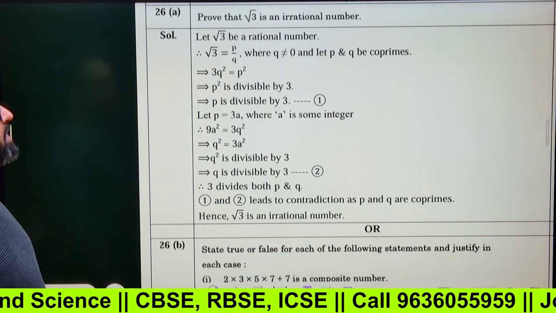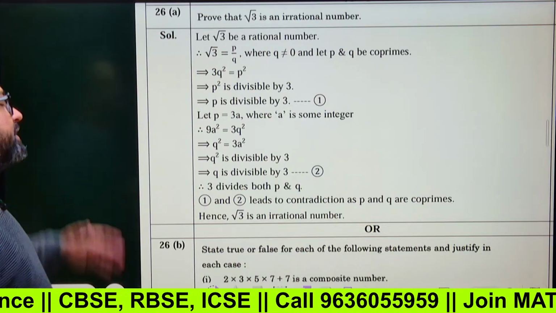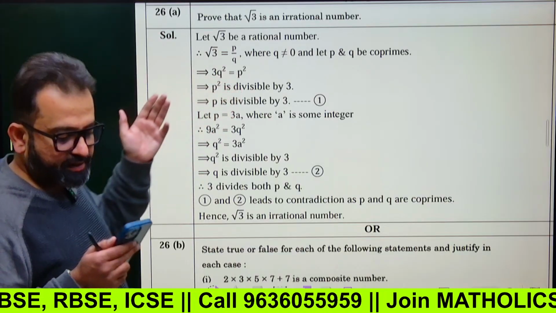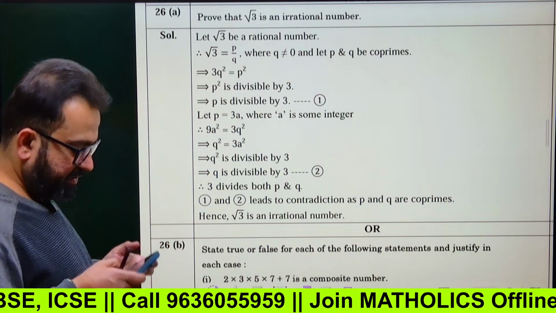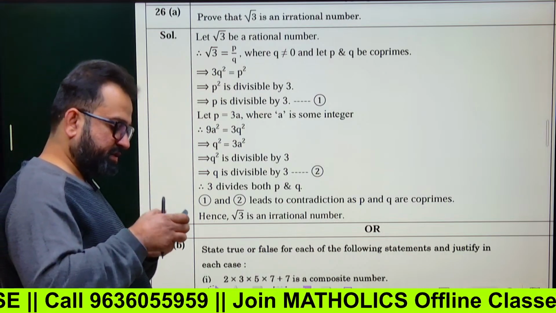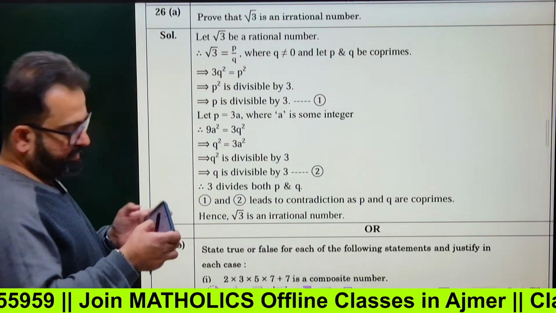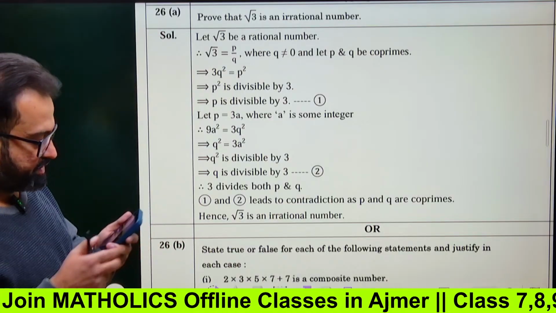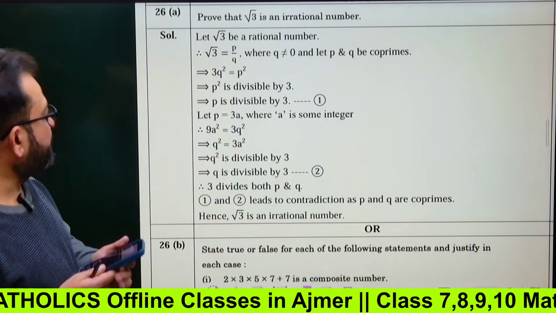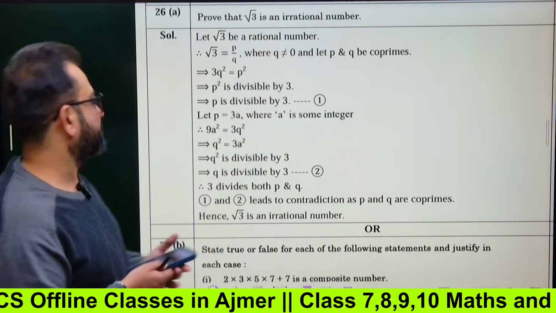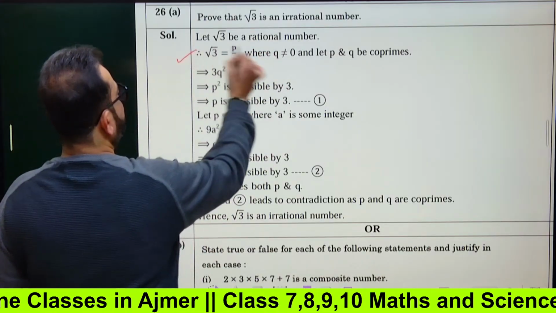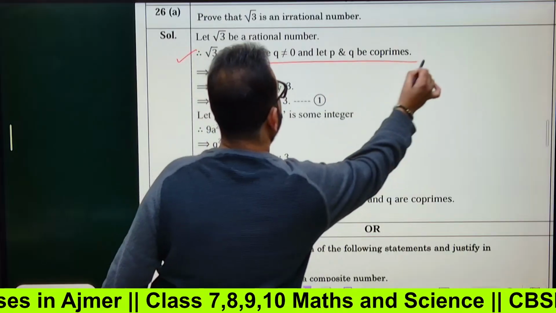The question says prove that root 3 is an irrational number. How to prove? Let root 3 be rational. You can maximize your screens, zoom your screens, then it will be very clear. I think it is very clear, zoomable, right? So let root 3 be a rational number. So root 3 equals P by Q, where P and Q are co-primes.